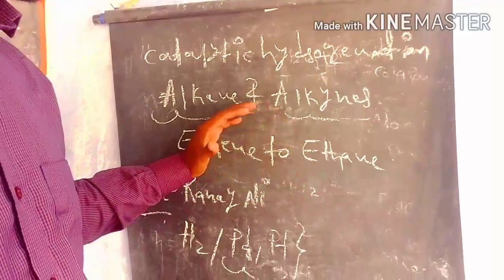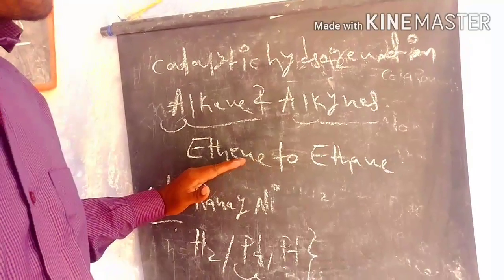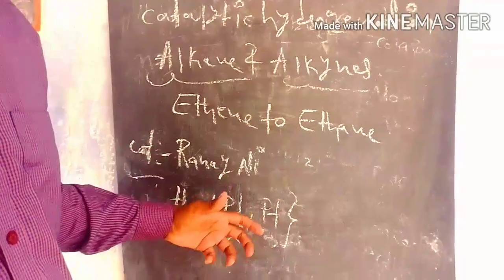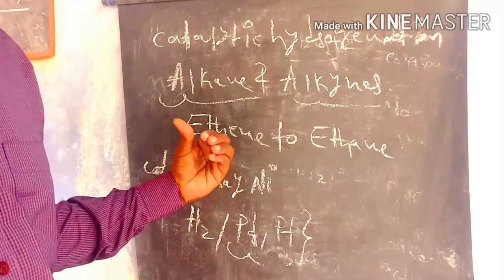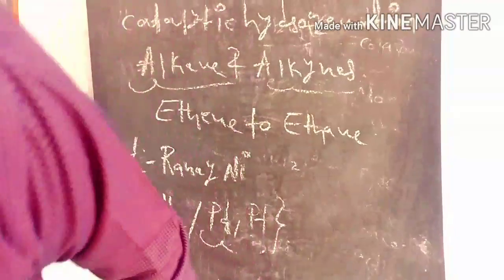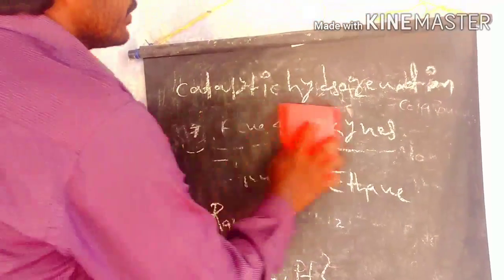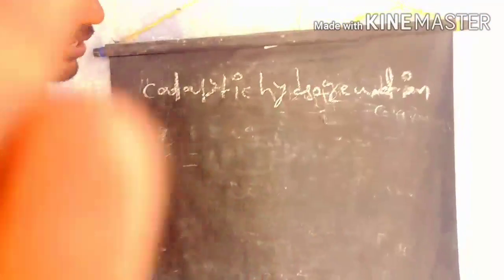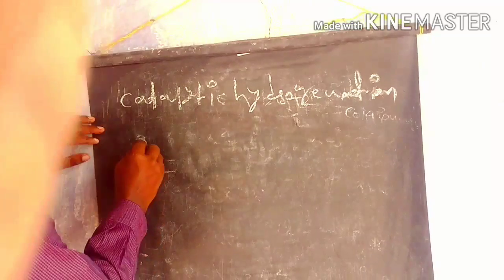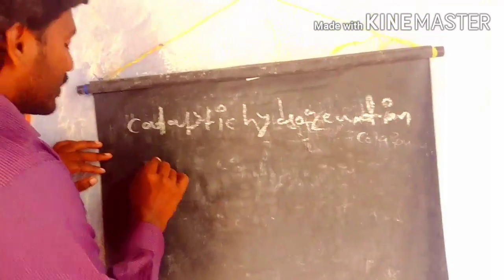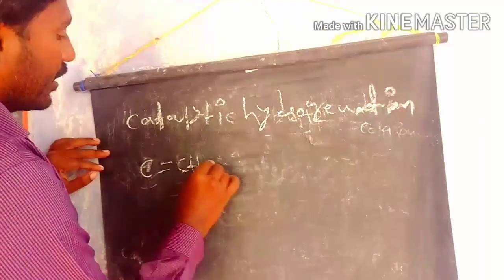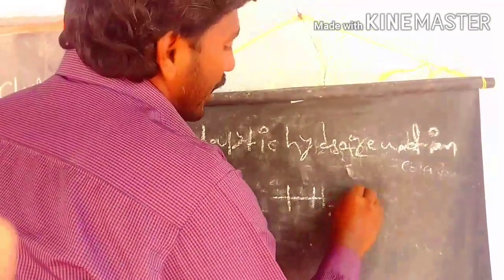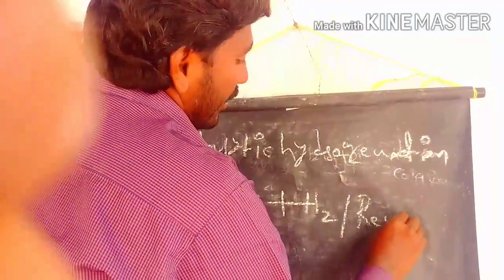We take the alkynes also. We are adding hydrogen to the ethene, alkene or alkyne. So let's see what is happening in this process. This is the catalytic hydrogenation reaction. For example, if you take ethene, a simple example, under catalytic hydrogenation, we take Raney nickel.